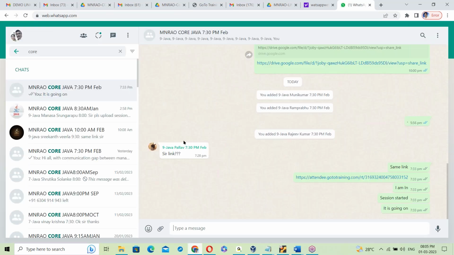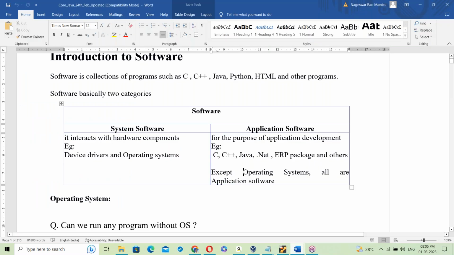Class documents and recordings are all shared on WhatsApp. Tomorrow by the afternoon, I'll give the drive level access. Okay, let us continue.